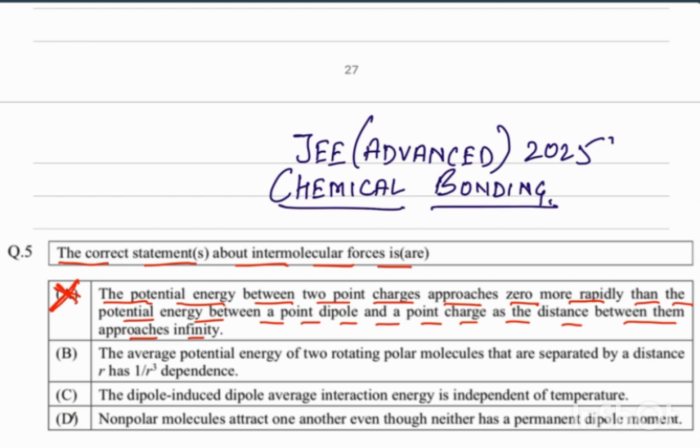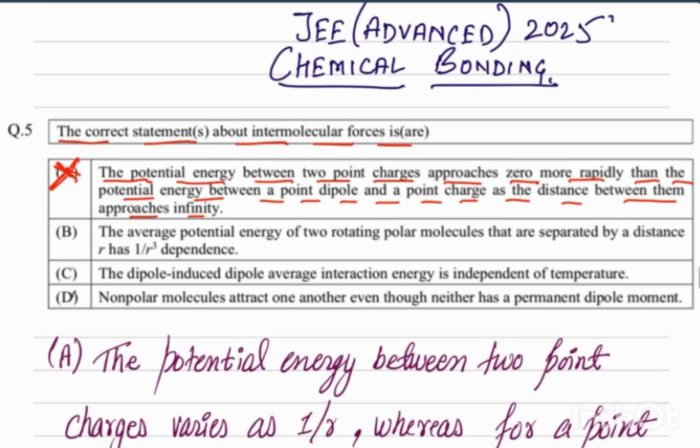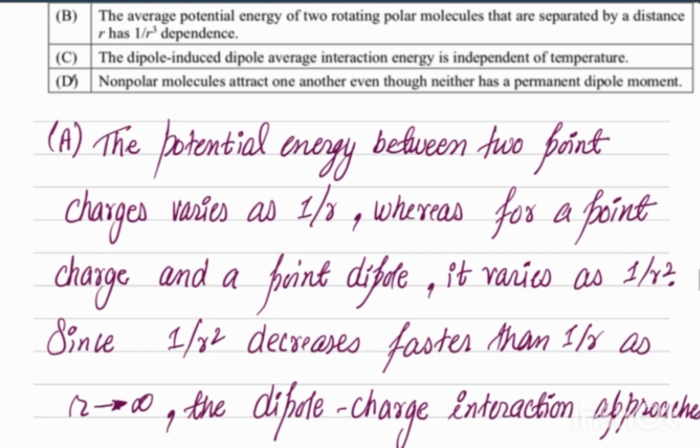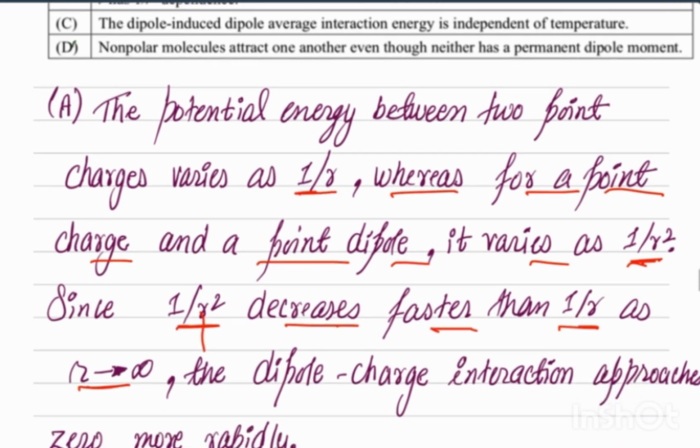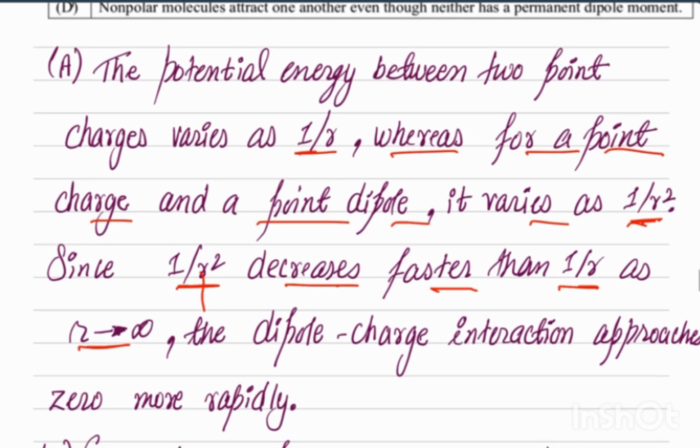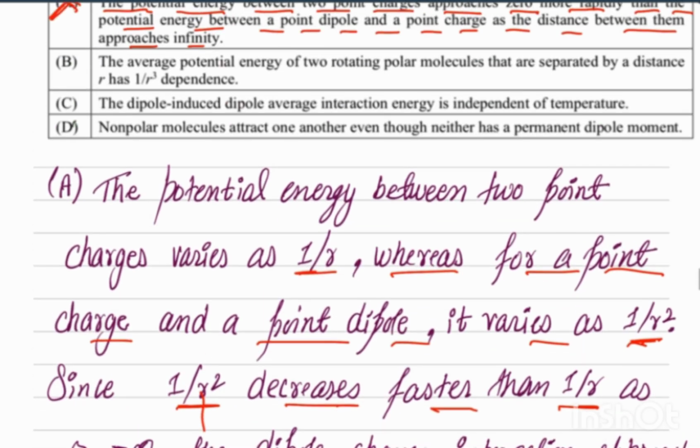So if you see why the option number A is wrong, here is the reason: the potential energy between the 2 point charges varies as 1 by r, whereas for the point charge and a dipole it varies as 1 by r square. Since the 1 by r square decreases faster than the 1 by r as r approaches infinity, the dipole charge interaction approaches zero more rapidly. That's why the opposite statement should be true.